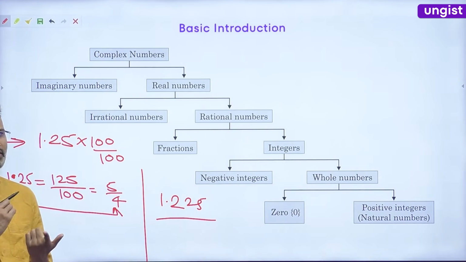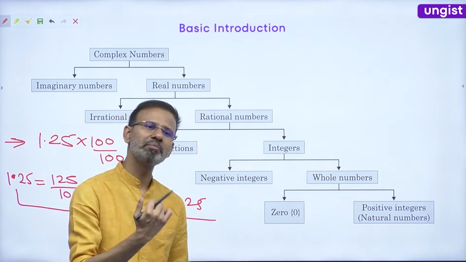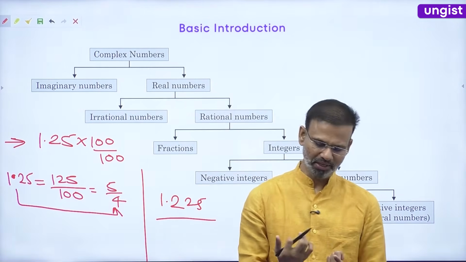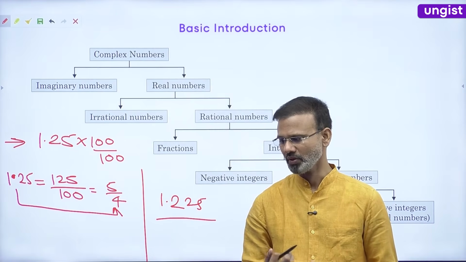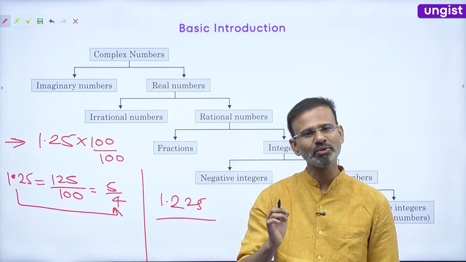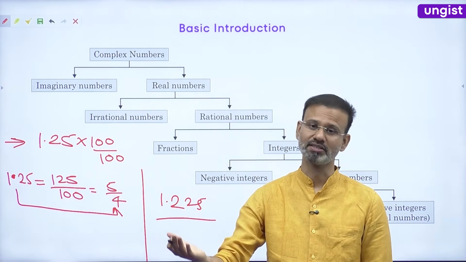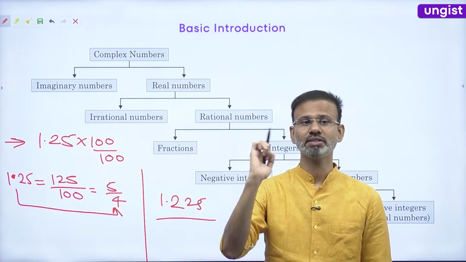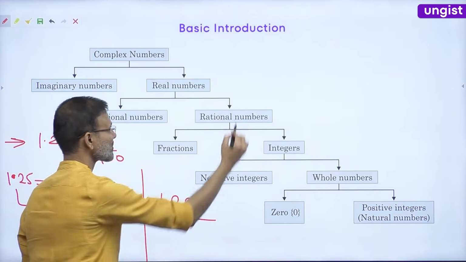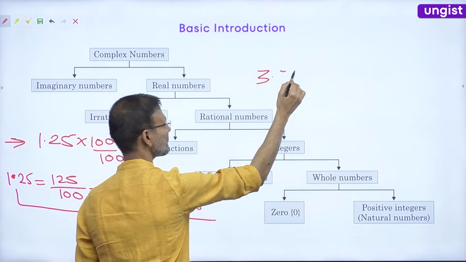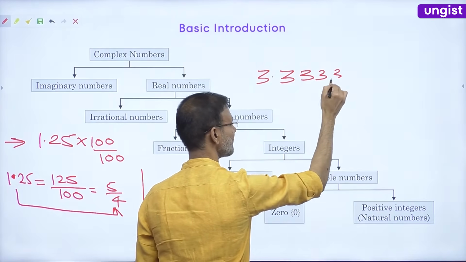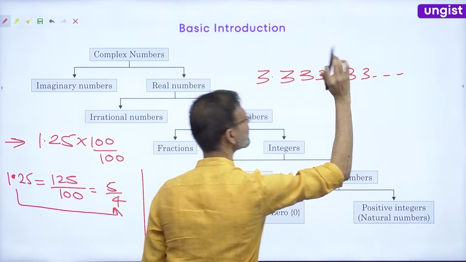After that, one more case can be asked, where after the decimal we have infinitely many digits. Suppose this is 3.333333. How many times are 3's there?